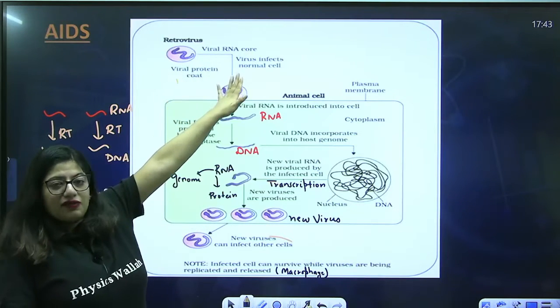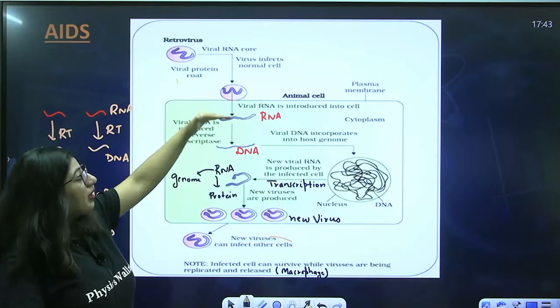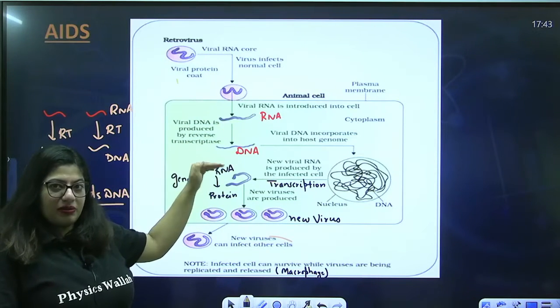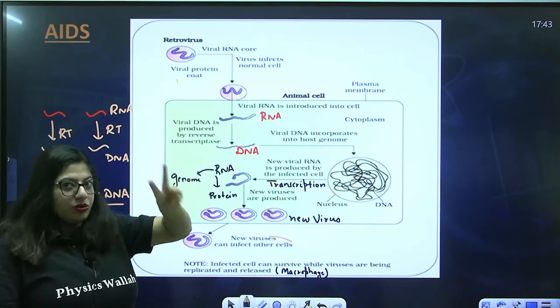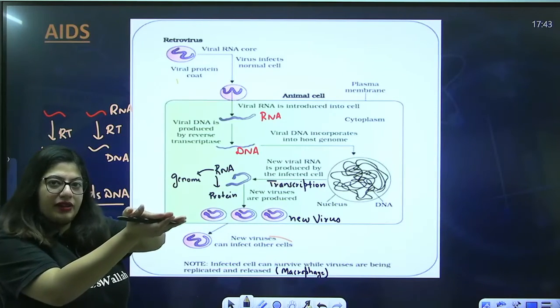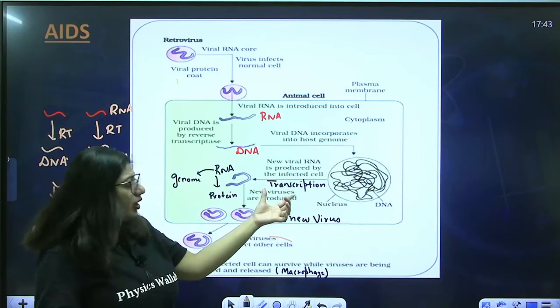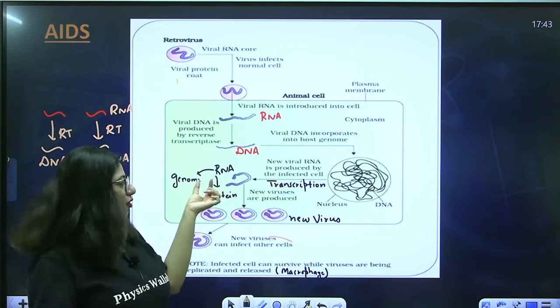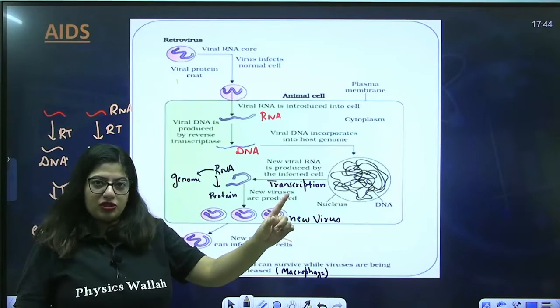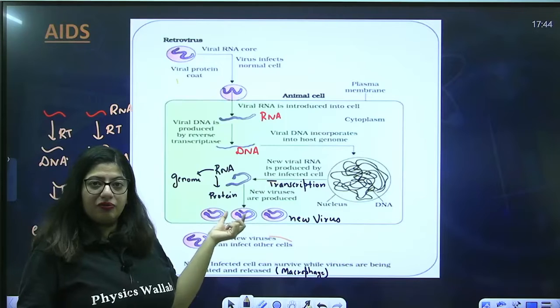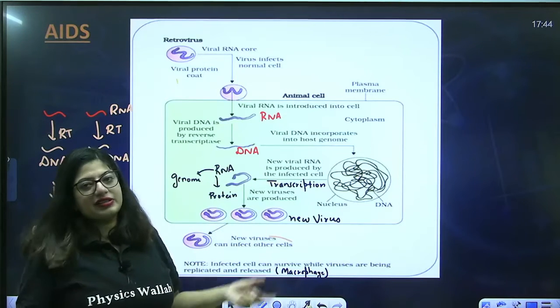The virus is infecting the human cell. RNA enters, RNA forms DNA, DNA becomes double stranded because we have two RNA. Two DNA will be formed, they will join together and form double stranded DNA. DNA incorporates in the genome, DNA undergoes transcription, forms RNA. One RNA will become the genome, the two strands, right. The other RNAs will form protein coat, and new baby viruses will be formed.